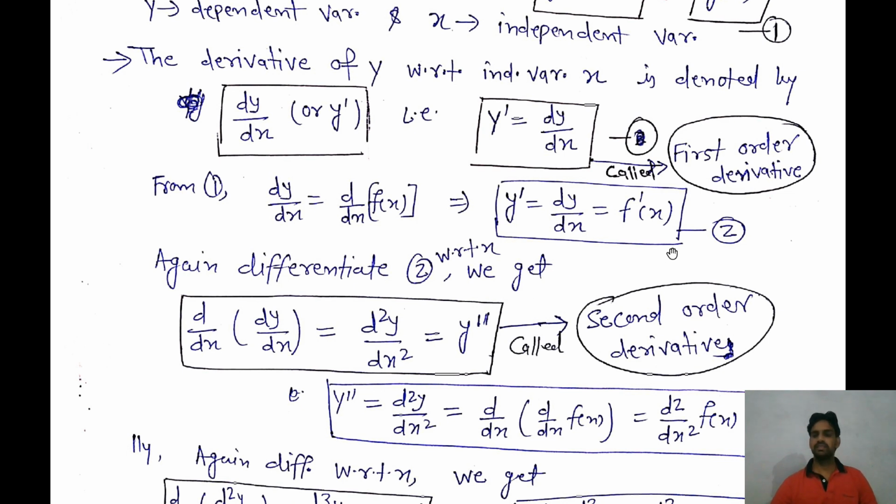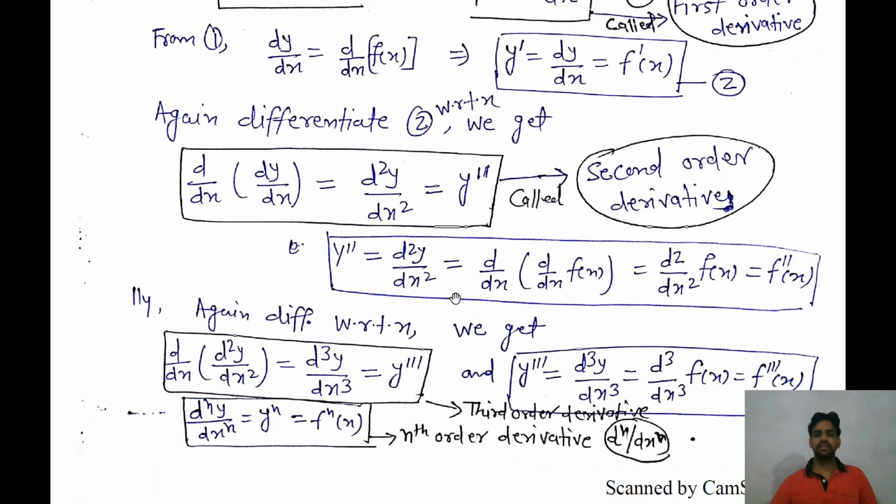If we differentiate the second equation again with respect to the independent variable x, then we get y double prime is equal to d2y over dx square, equal to the derivative of this function, d over dx of f of x. That means d2 over dx square of f of x, and we can write this as f double prime. So d2y over dx square is called the second order derivative.